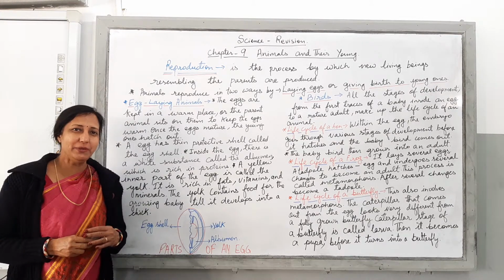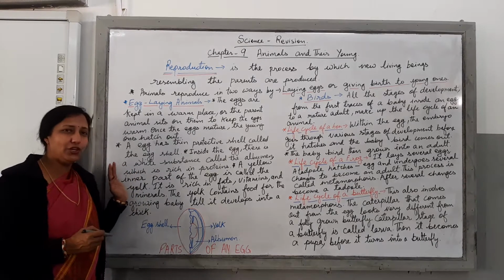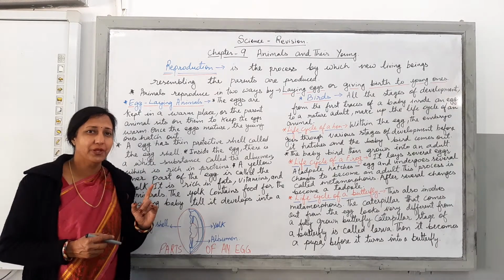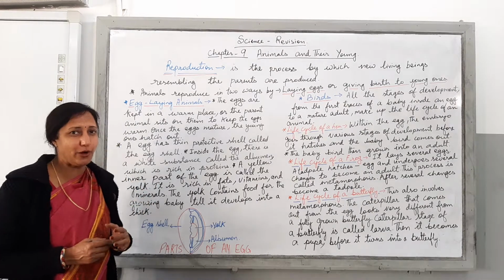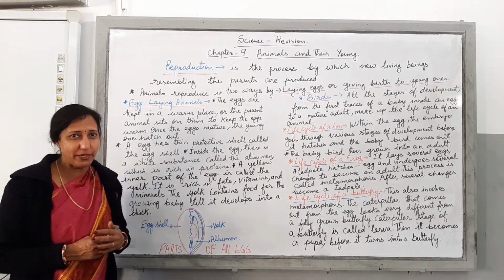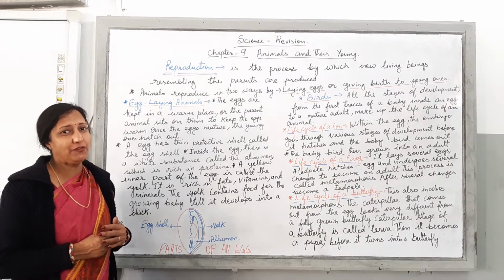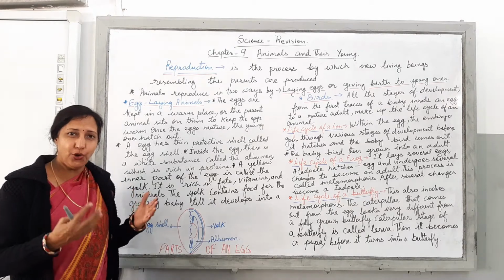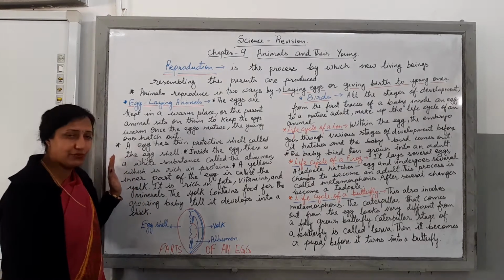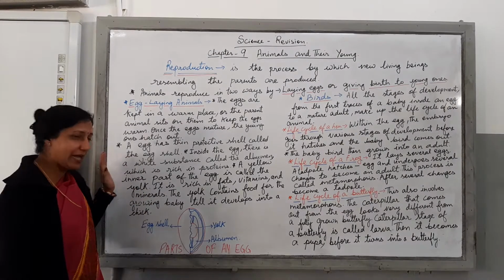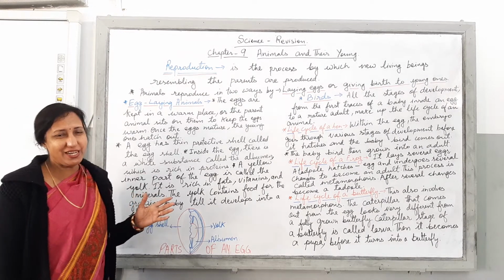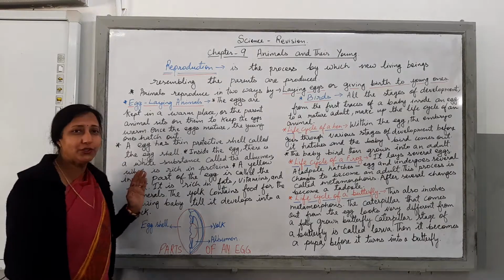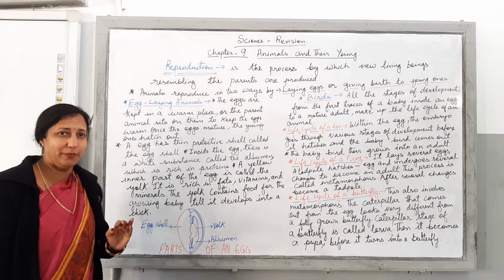I, Purnima Dikshit ma'am, am here with the revision of chapter number 9, that is animals and their young ones. As you know, your exams are about to come, so we are revising certain topics. In my previous class, children, we did what is reproduction, so we will revise it all again for you to remember. In today's class we are going to know about the egg-laying animals. So let's begin our class, children, so that you remember all the things you have learned in your previous class and all the new things you will learn in my class today.